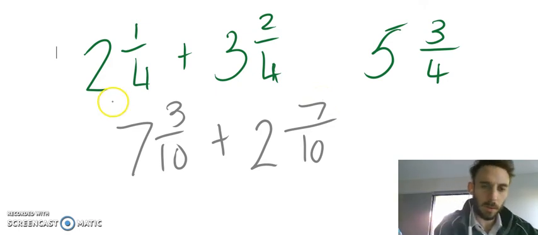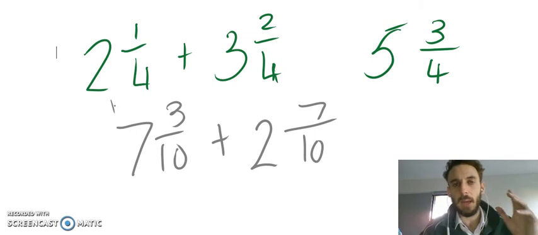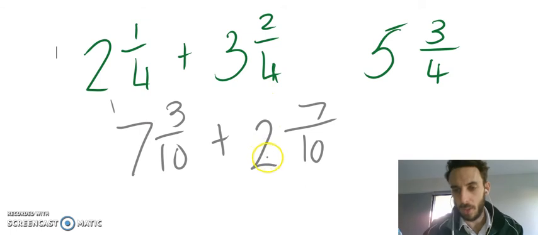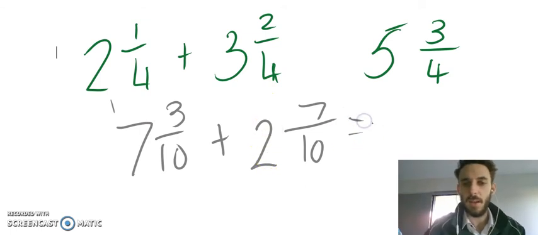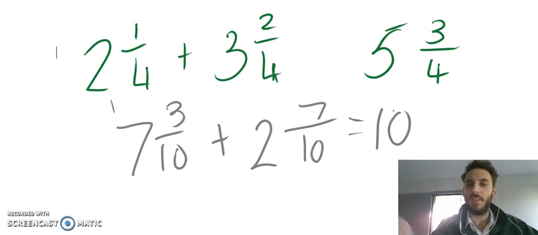So what I like to do, as if we're doing an algorithm, is put a little 1 above my 7 to let me know there's another whole here that I've got to add. And then I do 7 and 2 is 9, and 1 is 10. So 7 and 3/10 plus 2 and 7/10 is 10 wholes. And I can just write it like 10. You don't need to write 9 and 10/10. You can regroup it to look exactly like this.